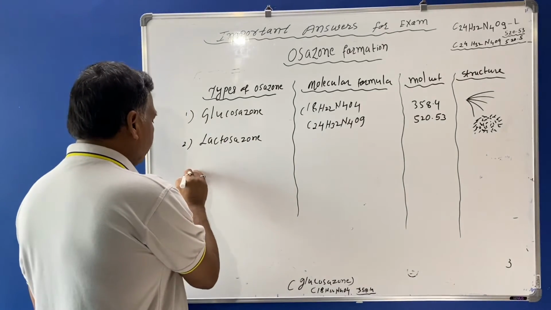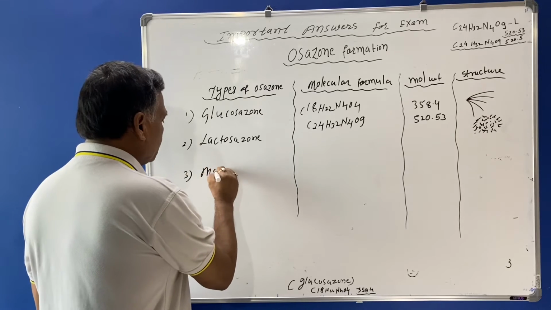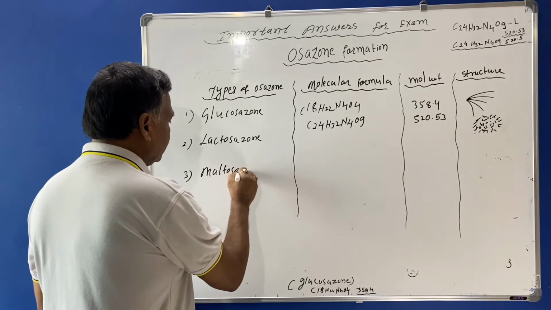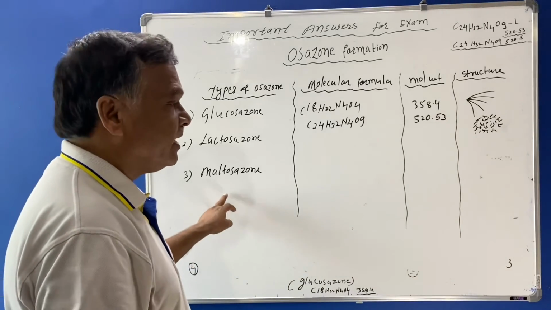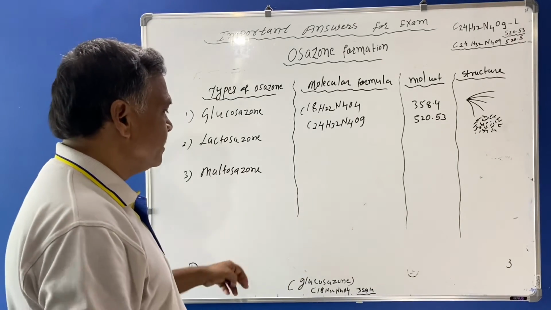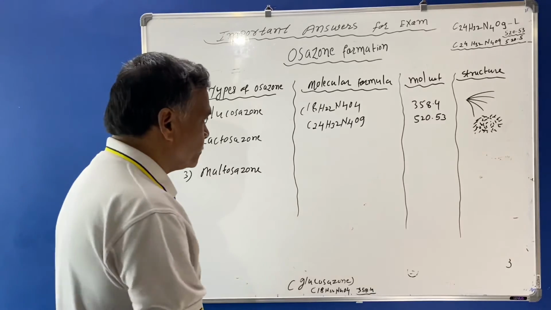The third one is maltosazone. When maltose is treated with phenylhydrazine, maltosazone is formed.